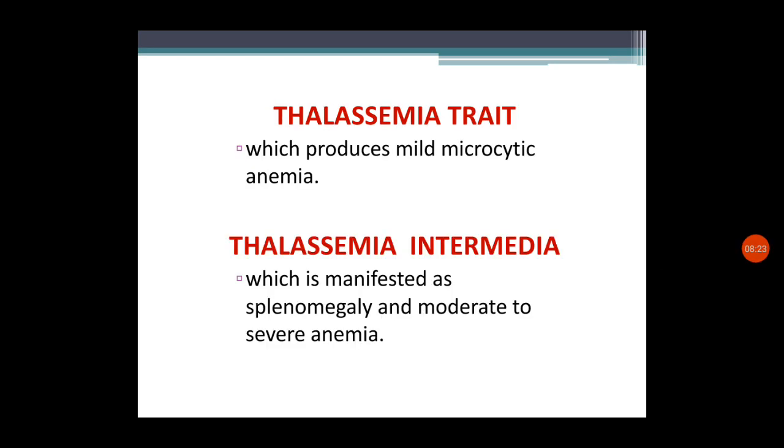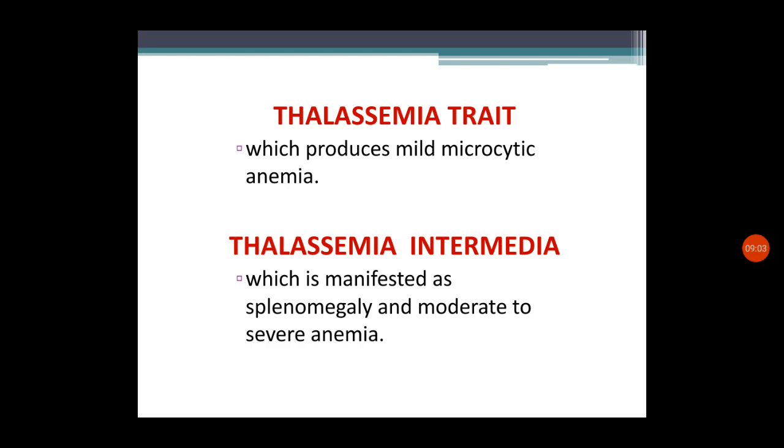Next is thalassemia trait. This also comes under the heterozygous form of beta thalassemia. Here also the person has a recessive gene and a dominant gene which is normal. The recessive gene is affected and the dominant gene is normal. So again the person will be in a carrier state and can have some more manifestations than thalassemia minor, like mild microcytic anemia that can be seen in the blood examination. That is about the thalassemia trait.